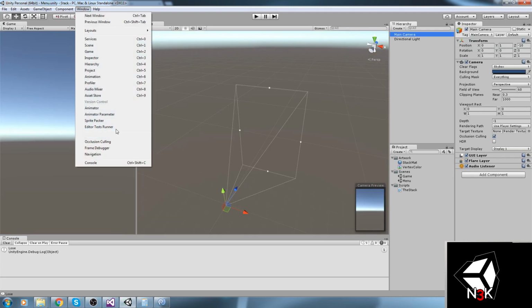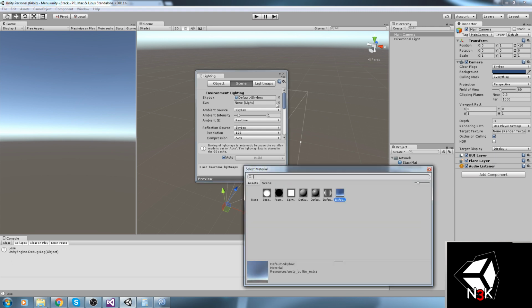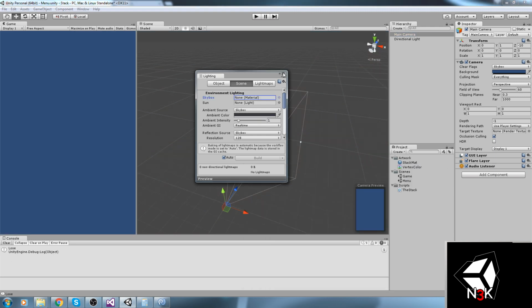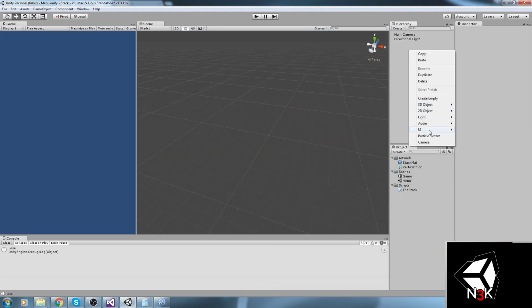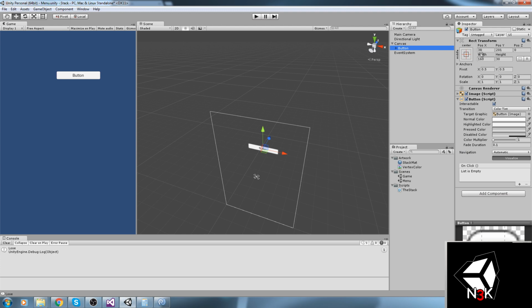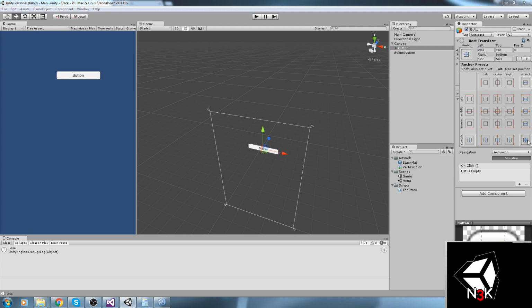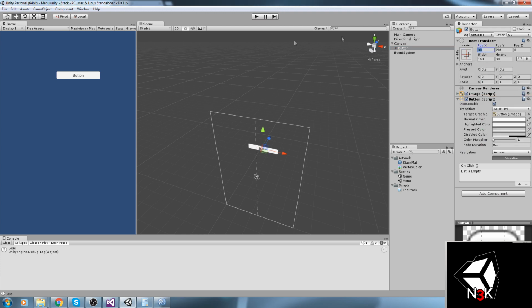So Windows, lighting, like this. We turn this off. Let's create a really quick menu. A button, why not? So the button is going to be in the center.